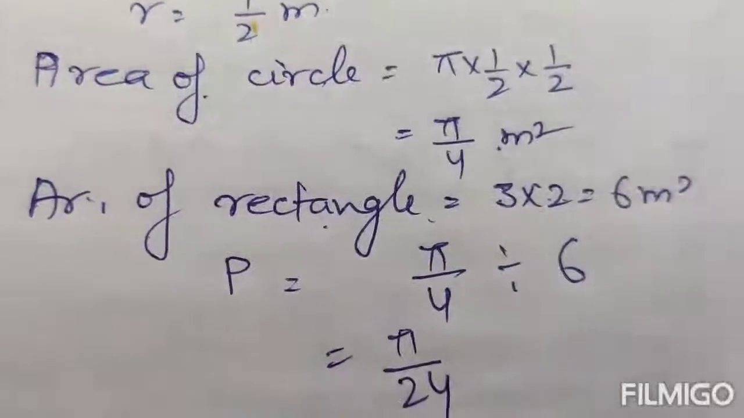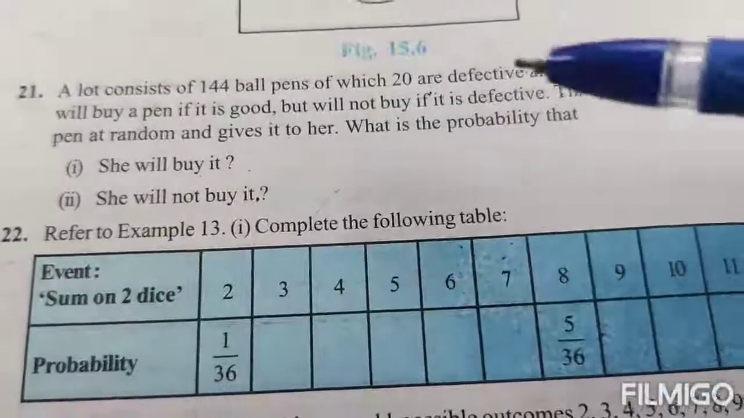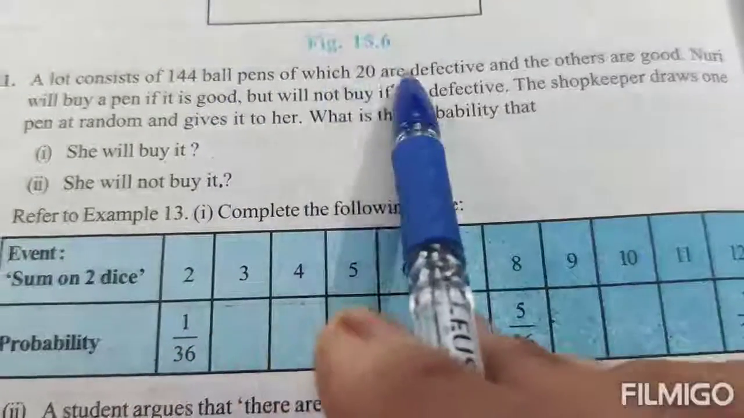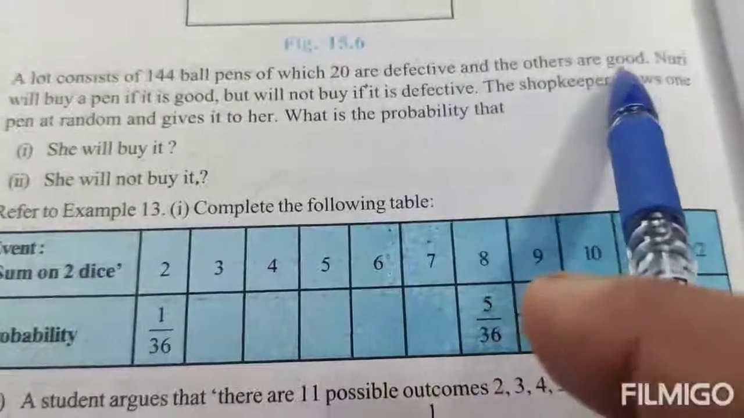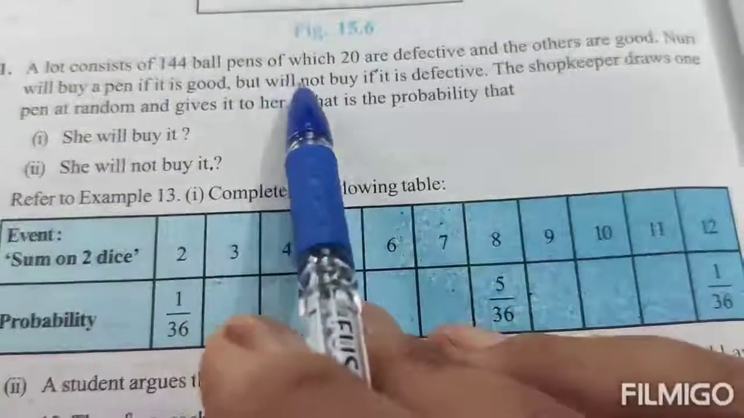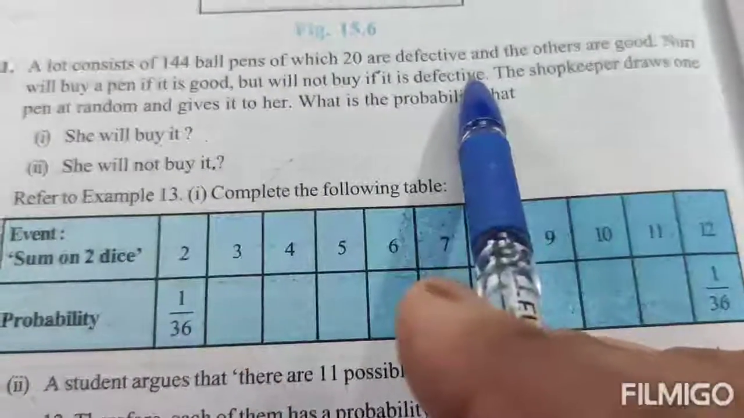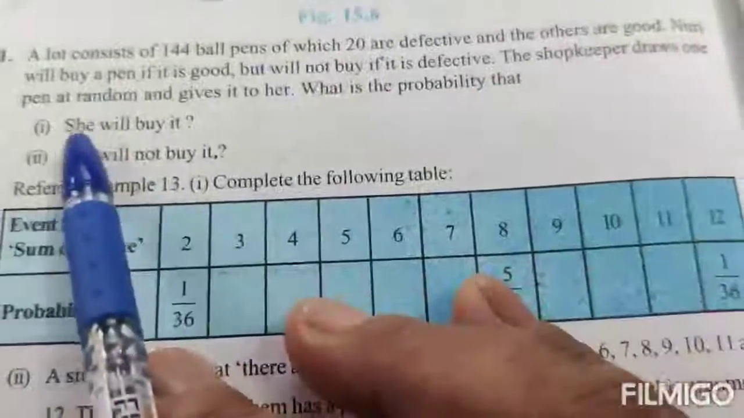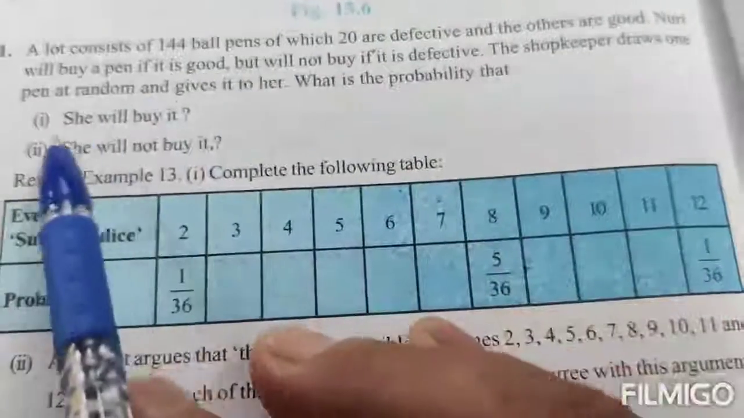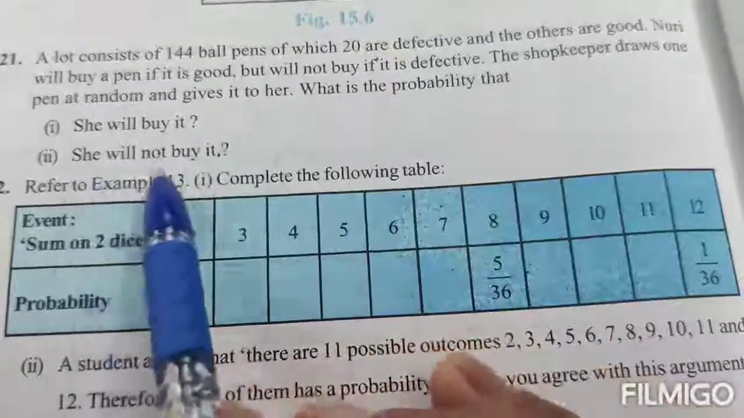Next question. Question number 21. A lot consists of 144 ball pens, of which 20 are defective and others are good. Noori will buy a pen if it is good, but will not buy if it is defective. The shopkeeper draws one pen at random and gives it to her. What is the probability that she will buy it? She will not buy it?